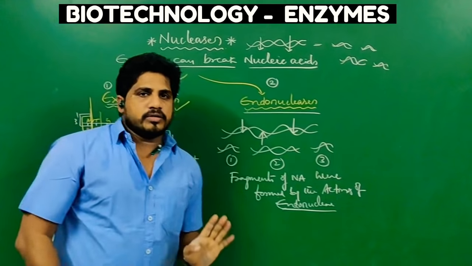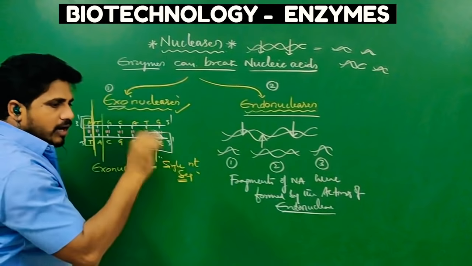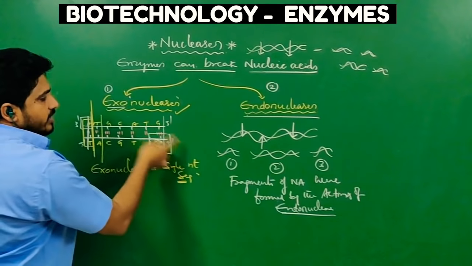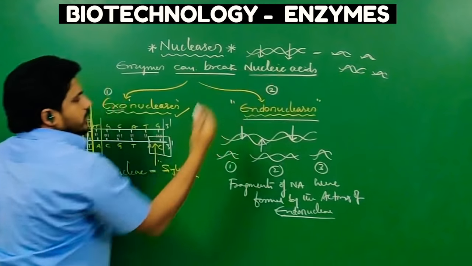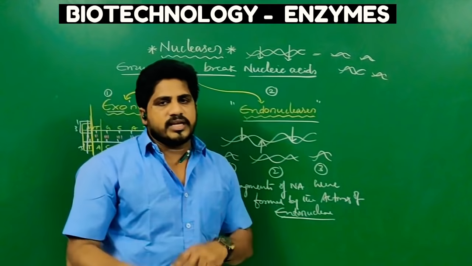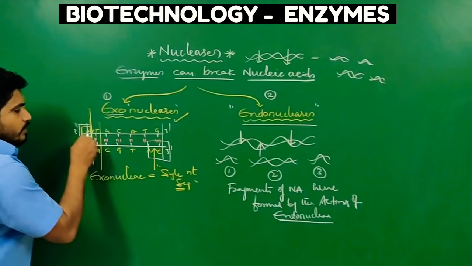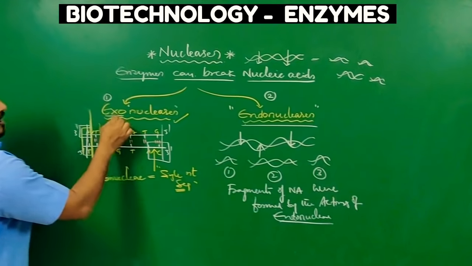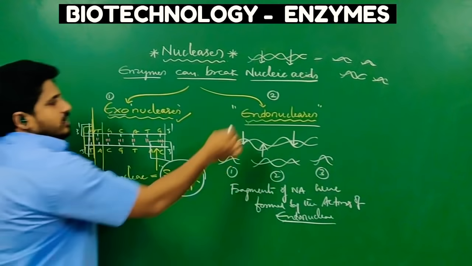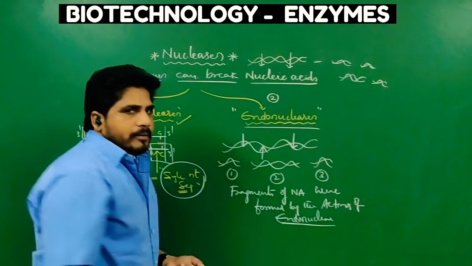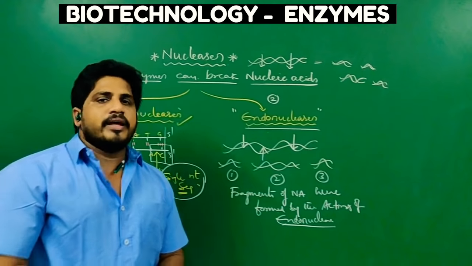Let me tell you one more time. Exonucleases are also a type of nuclease, but they cut DNA or RNA only at the ends or edges, not at the center. Whereas endonucleases are also a type of nuclease, and they can cut anywhere, outside and inside, any center, both helices, whereas here only one helix can be cut. The result of one exonuclease action is one single nucleotide. The result of one endonuclease action is one fragment with more than one nucleotide. This is how we can tell the difference between exonuclease and endonuclease.